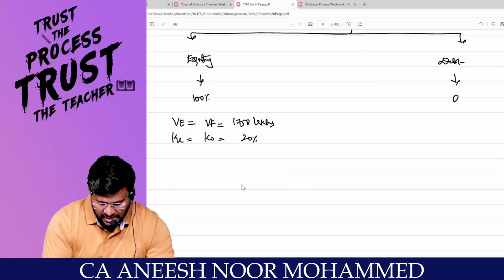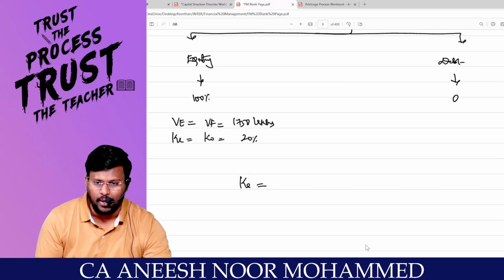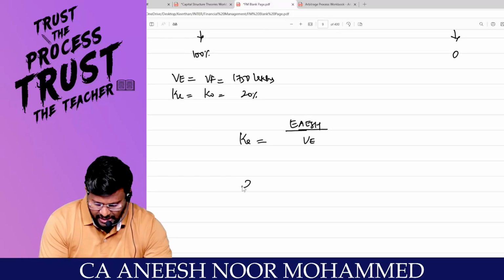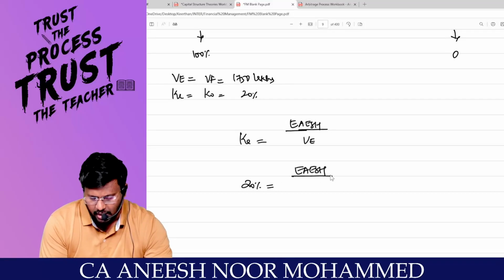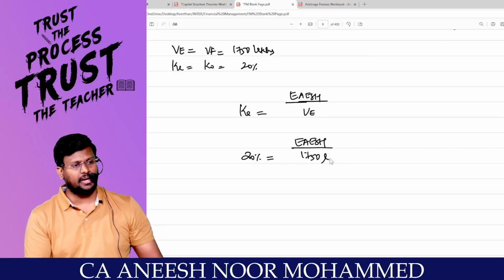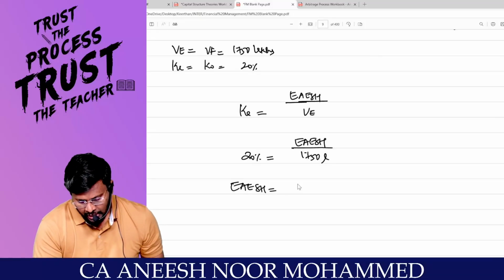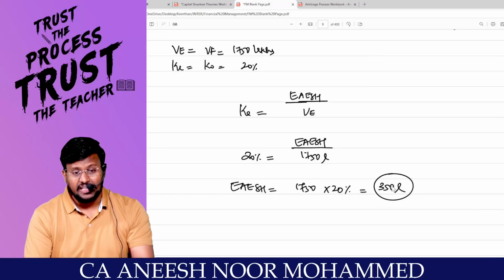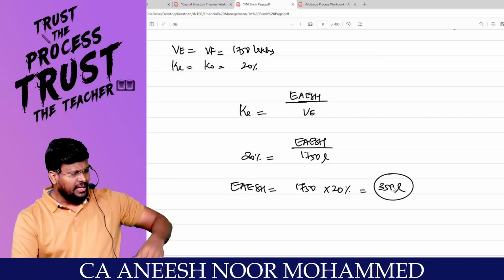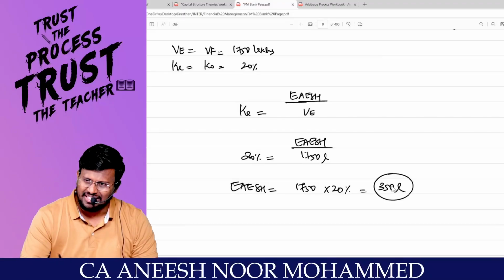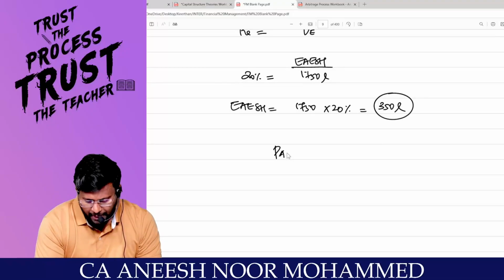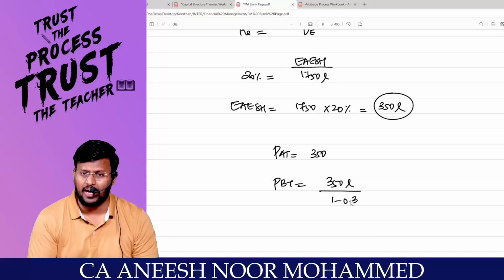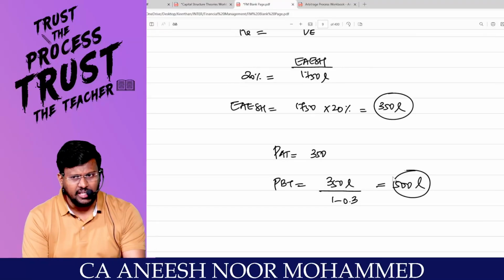We all know that KE is equal to earnings available to the equity shareholders divided by the value of equity. That means 20% is equal to earnings available to the equity shareholders divided by 1750 lakhs. So earnings available to the equity shareholders is 1750 into 20%, which comes to 350 lakhs. Is this profit before tax or profit after tax? Profit after tax, because there is tax in the company. So 350 lakhs is the PAT. I want the profit before tax, so 350 lakhs divided by 1 minus 0.3 comes to 500 lakhs, the earnings before interest and tax.